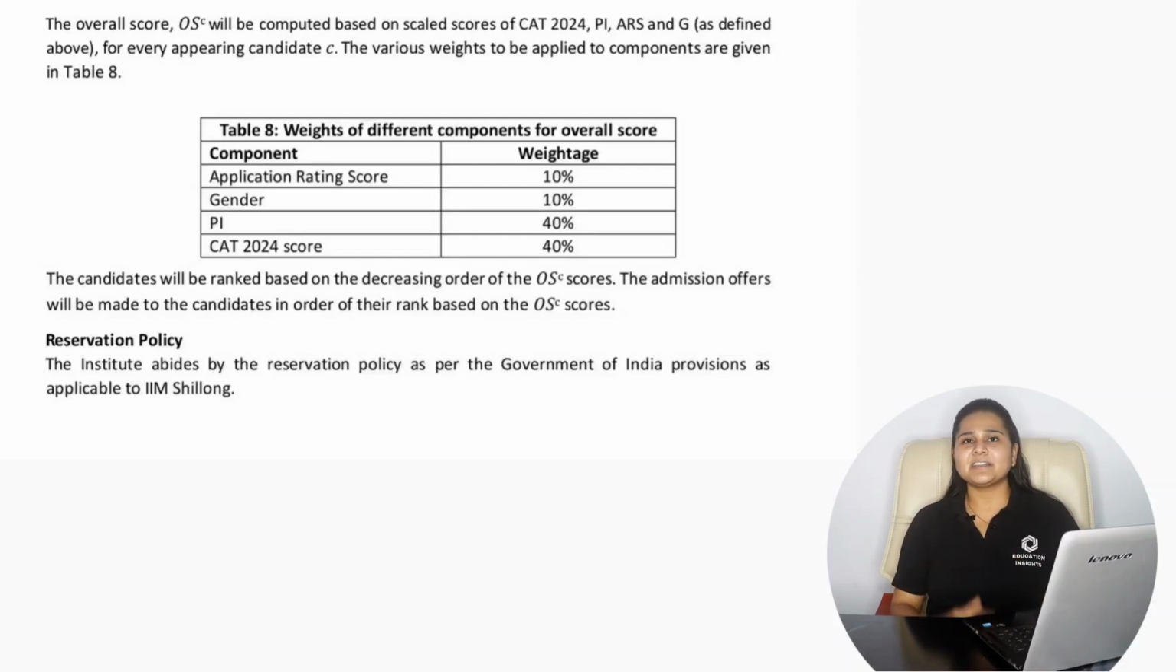And on this basis the composite score is calculated and then the candidates are shortlisted for the final round, that is, the final selected list of candidates is done for the batch of 2025-2027 with the Indian Institute of Management Shillong. So this is all about the overall admission process with the Indian Institute of Management Shillong.